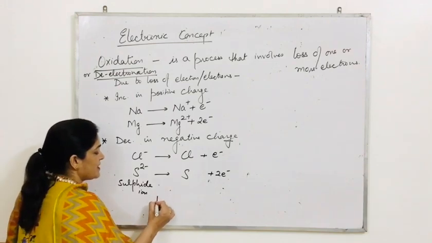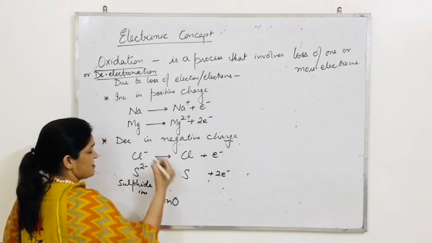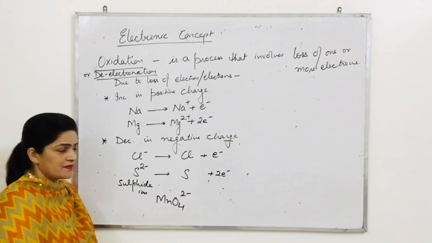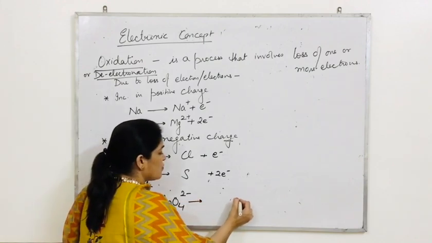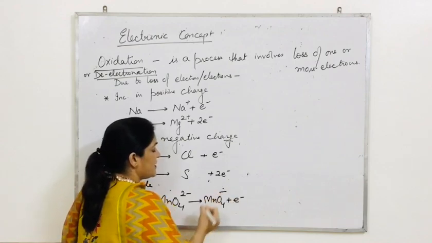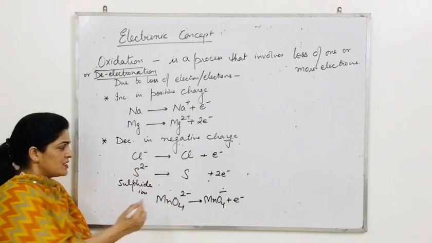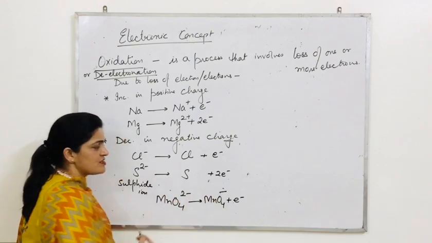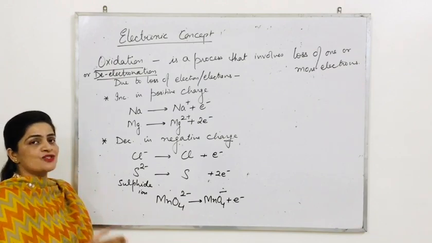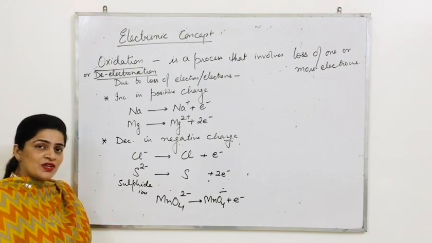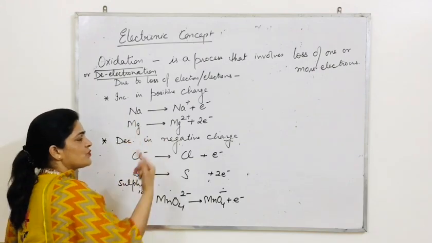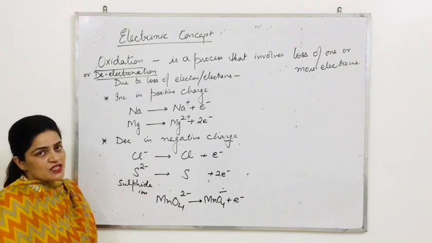One more example I am taking in order to make this concept clear. MnO4 2 negative. This is called manganate ion. If it loses 1 electron, then it turns to MnO4 negative. Just see, isn't the negative charge decreasing? So due to the loss of 1 electron or number of electrons, there is always an increase in positive charge and a decrease in negative charge observed.